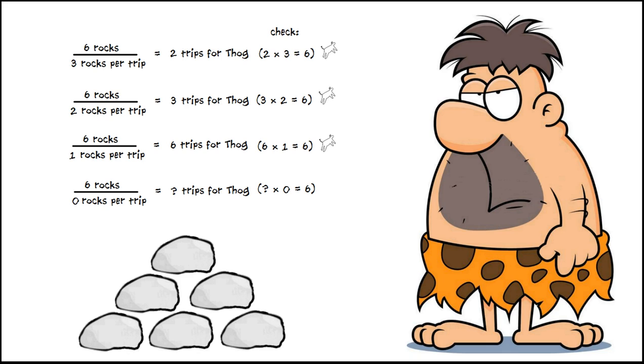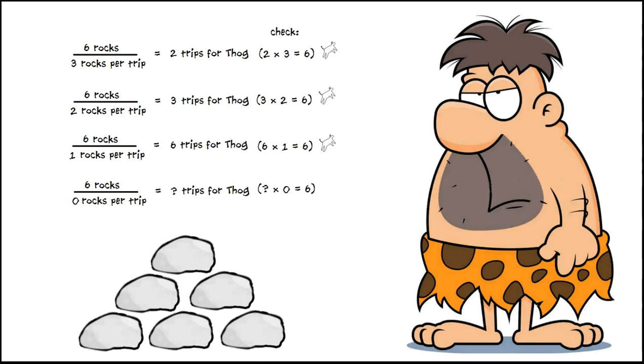Well, infinity is not a number. We think of it as the number that is bigger than the biggest number. But of course, there is not a biggest number. So let's think about it from the standpoint of, does that solve the problem? Are you going to tell Thog that if he makes an infinite number of trips carrying 0 rocks each time, that in fact that is going to get the rocks moved?